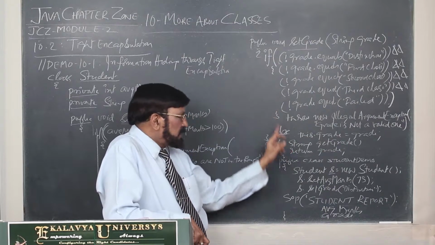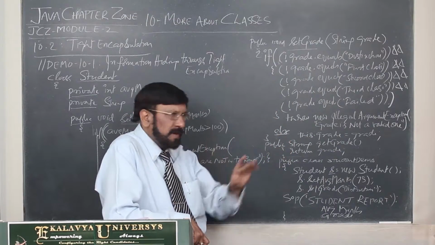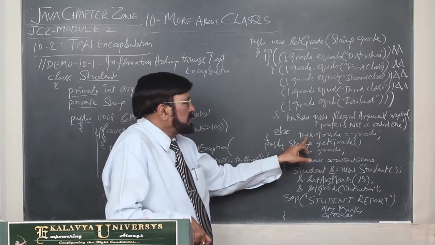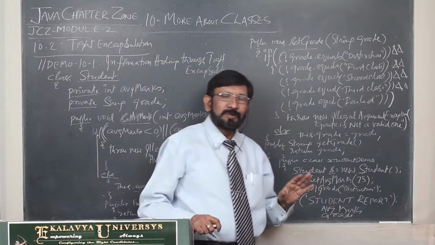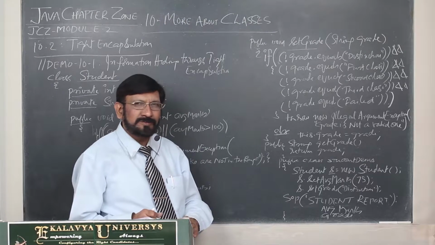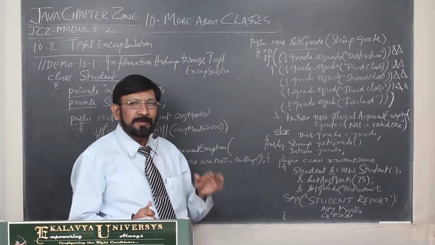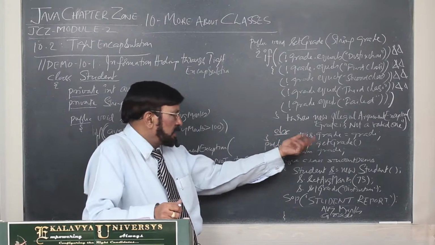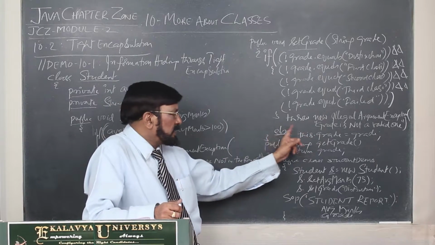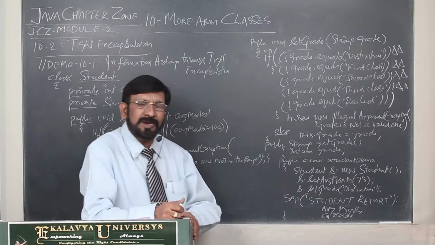Else, if it is legal, you are giving 1 out of the 5, then S dot grade is equal to grade, that is initialized. So only legal input values are initialized. If any illegal values are given, then exception is thrown. That you have to understand.